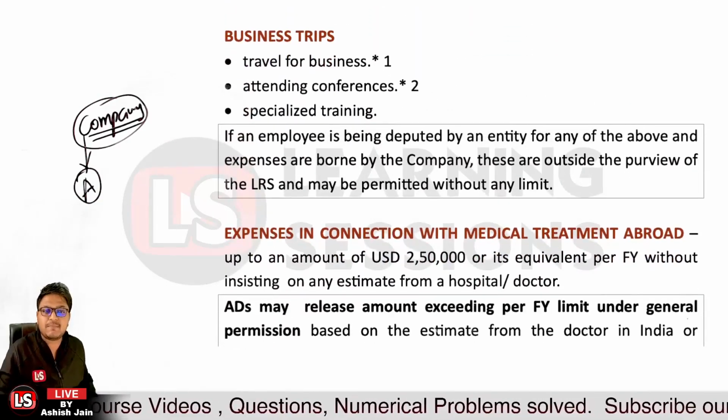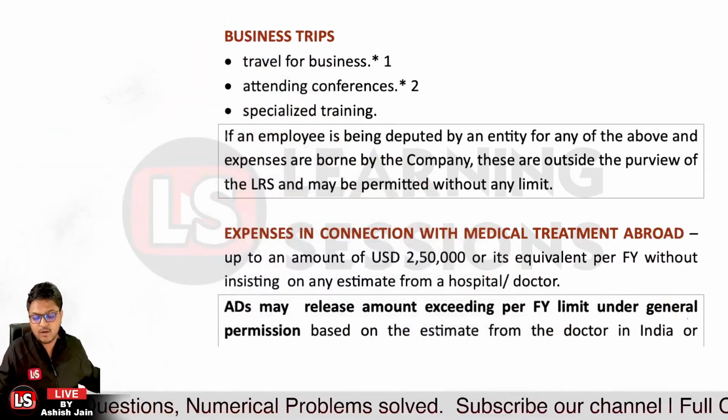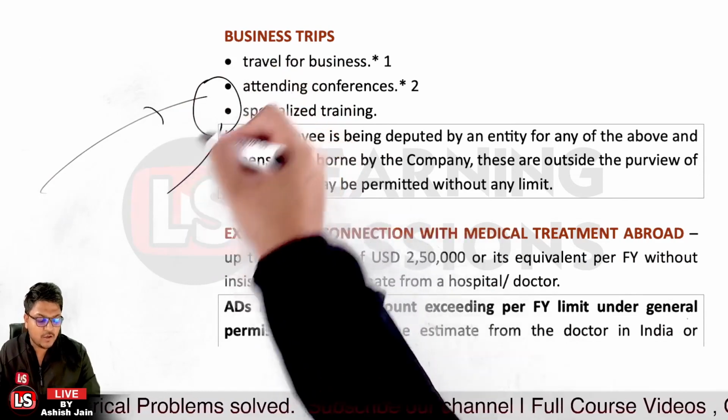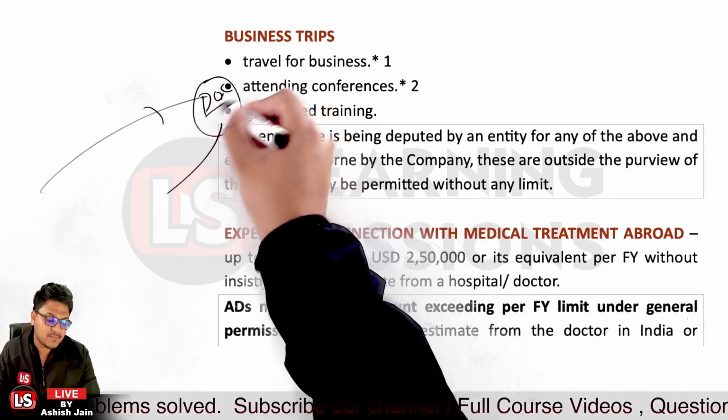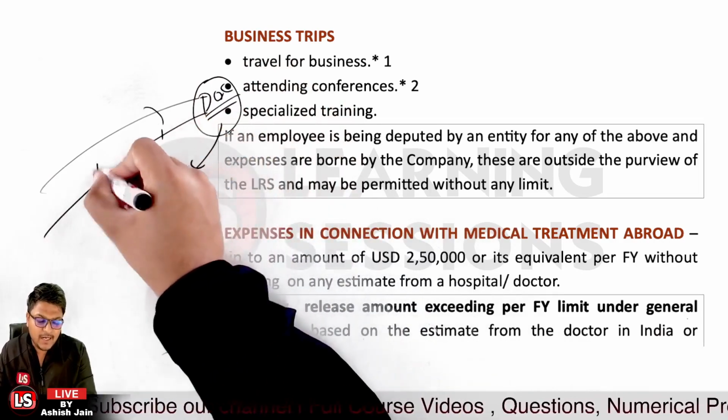Then further, it's related to expenses in connection with medical treatment abroad. If you want to go for medical treatment abroad, in that case there will be a general declaration by the doctor outside that this much expense can be there, and based upon that particular slip, the amount can be remitted by the AD over there.